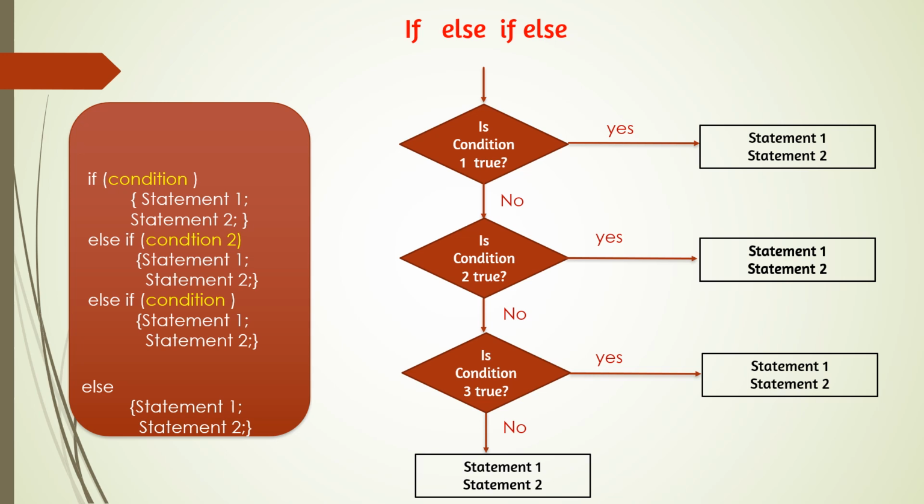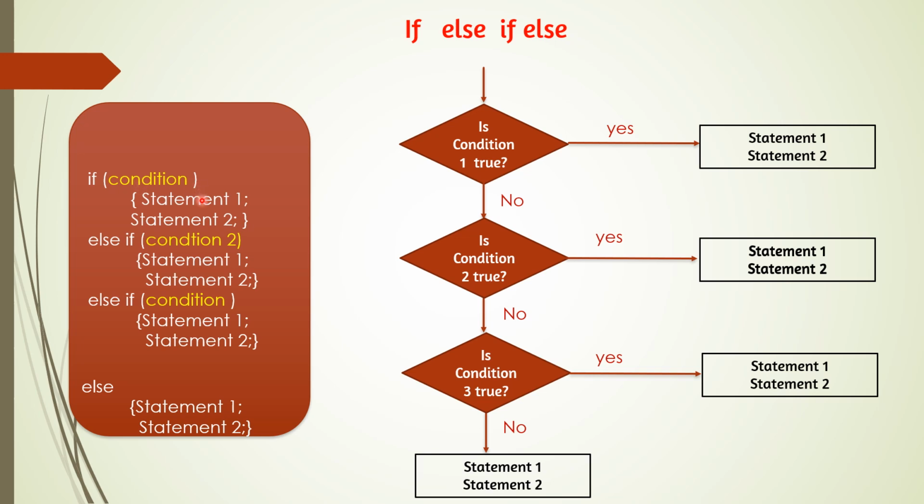So here we can see the condition will be given always in brackets. First condition will be given after if, everything in small letter, and in brackets the condition can be given. And if only one statement is there to execute if the condition is true, then there is no need of braces. But if there are more than one statement, we have to open the brace and close the brace before giving the next condition. So if the first condition is true, statements given below if will be done.